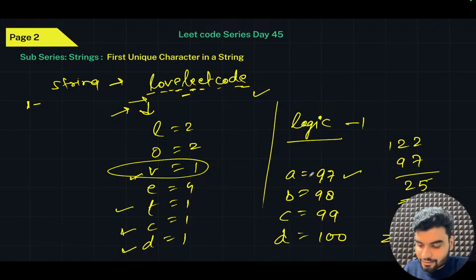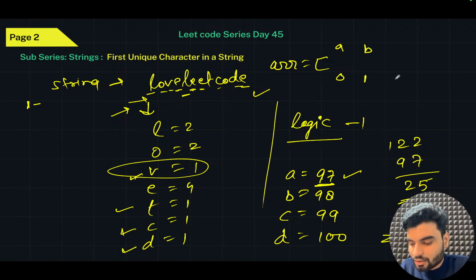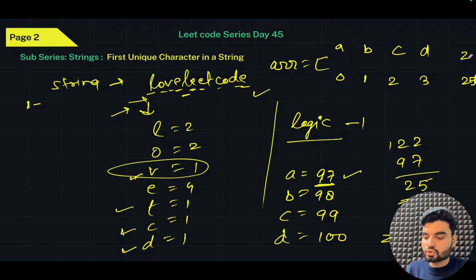Which means that if I point this a, and I reduce 97 minus 97, it becomes 0. So if I have a frequency array, every time for whatever character I'm getting, I'm subtracting the value of a from it. So 0 will point to a, yes or no? 1 will point to b, 2 will point to C, 3 will point to D, and this is how 25 will point to Z. Yes or no? Look at this. Let's suppose I received L.